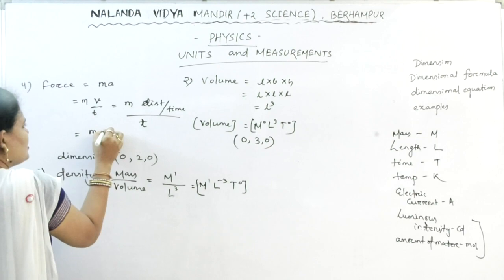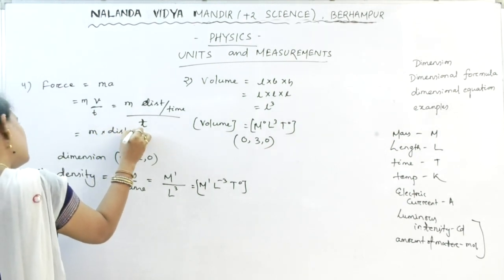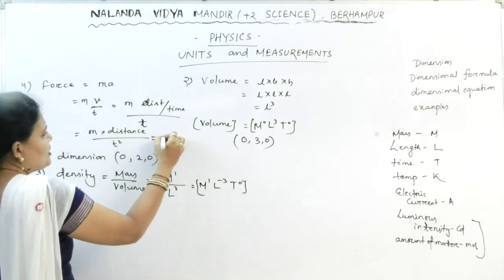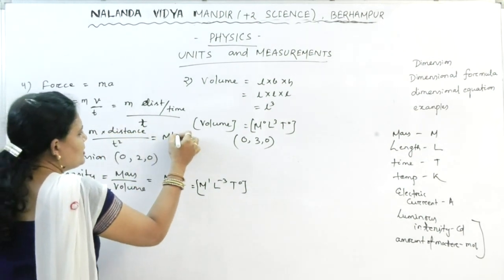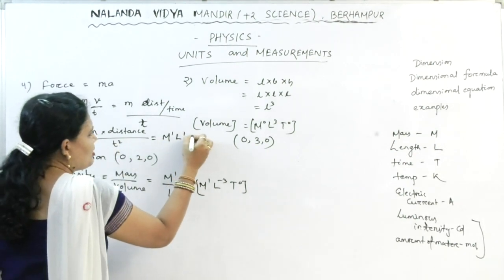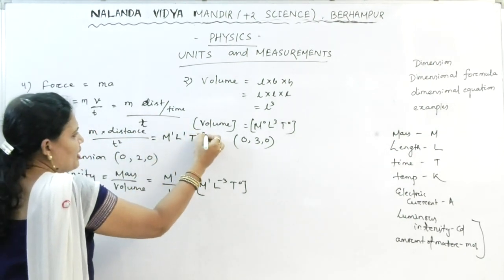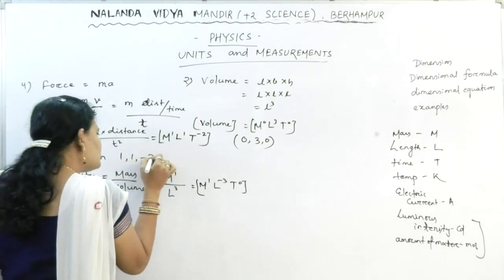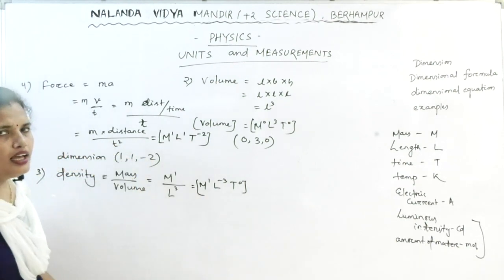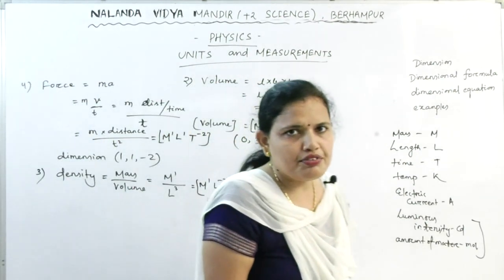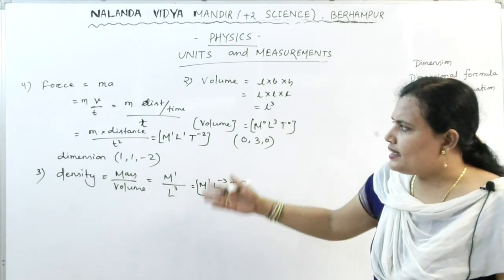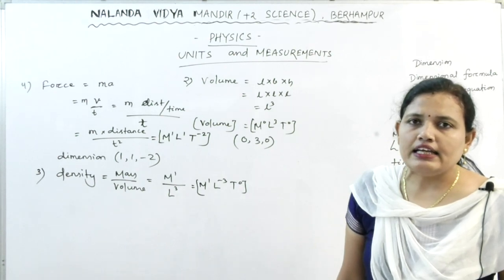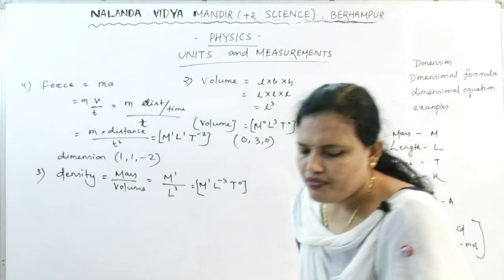So mass into distance by t square. So we represent it in the form of M1, distance L1, t square going up becomes T minus 2. So what is the dimension? The dimension is 1, 1, minus 2. This is the dimension of the force. All of you are getting? So in three steps we can find out the dimension of the physical quantity you are asked to find.